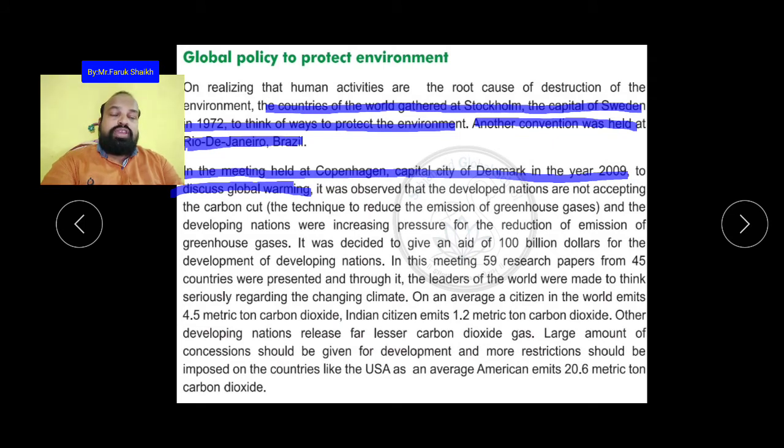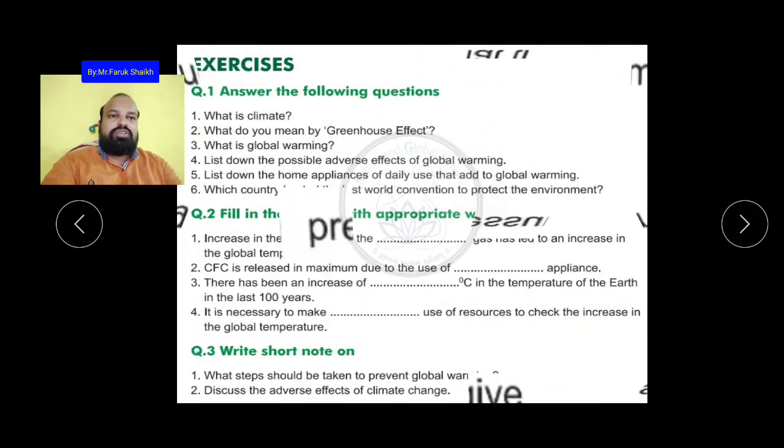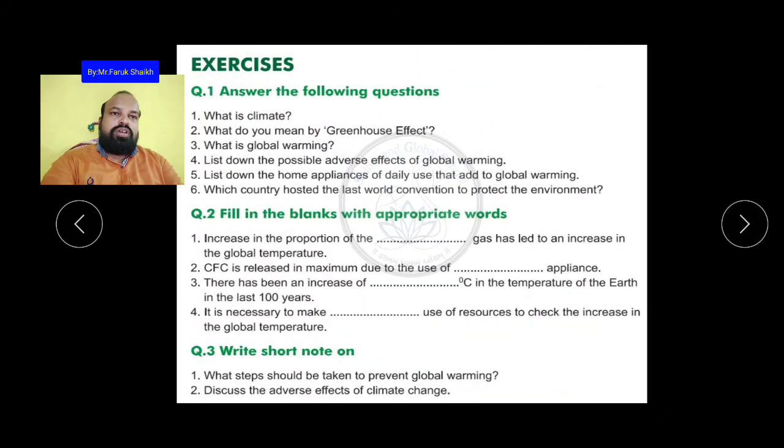Now, how can we reduce carbon dioxide, and how can we protect ourselves from the greenhouse effect on our earth? So we have to think about it. This chapter is over. Now answer the following questions.